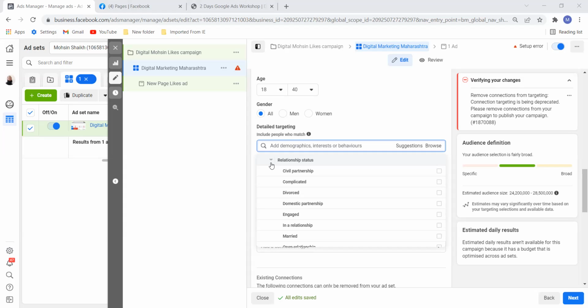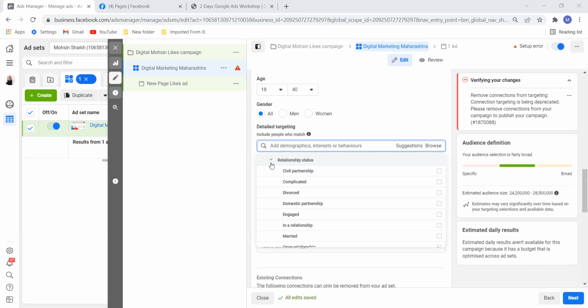For example, I want to target the parents of 1 to 2 years, and again you want to target the parents of 5 to 6 years. So in that case, what should I do? Should I create two different ad sets, or two different ads? No, create two different ad sets.